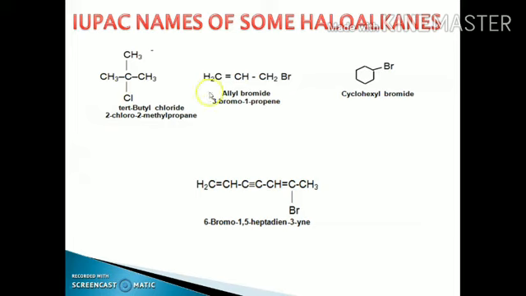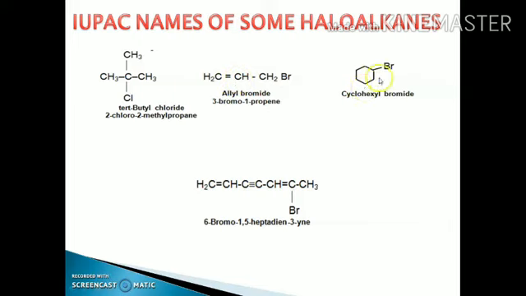2-chloro-2-methylpropane. The next is where a carbon-carbon double bond is present, and if the carbon-carbon double bond is present, we have to give the preference to the double bond. That's why we will start the numbering from this carbon atom, 1, 2, 3, and at the third position the functional group is present. This is 3-bromo. One common name of this compound is allyl bromide, as the functional group is attached to the carbon atom next to the carbon-carbon double bond.